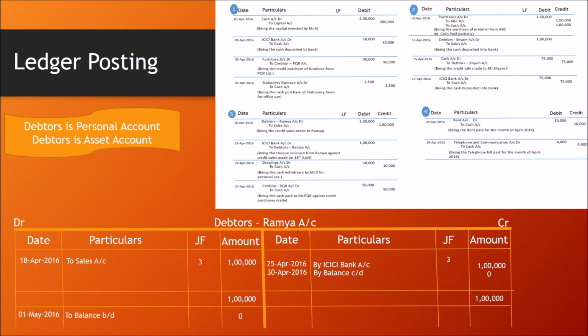Debtors is a personal account as discussed earlier. Debtors is also an asset account. Debtors account generally shows a debit balance or 0 balance.